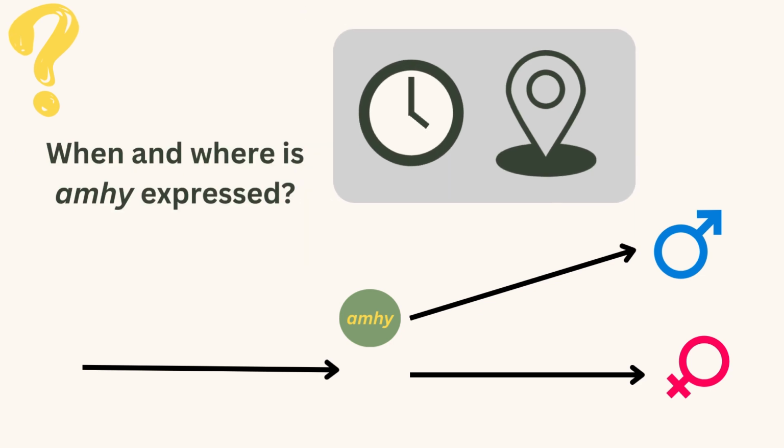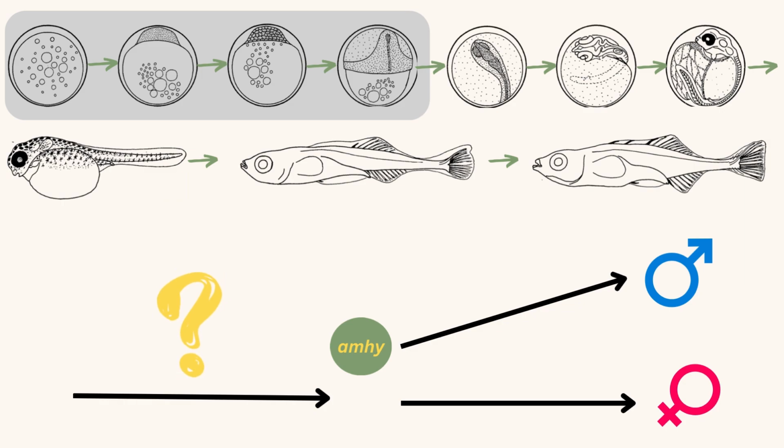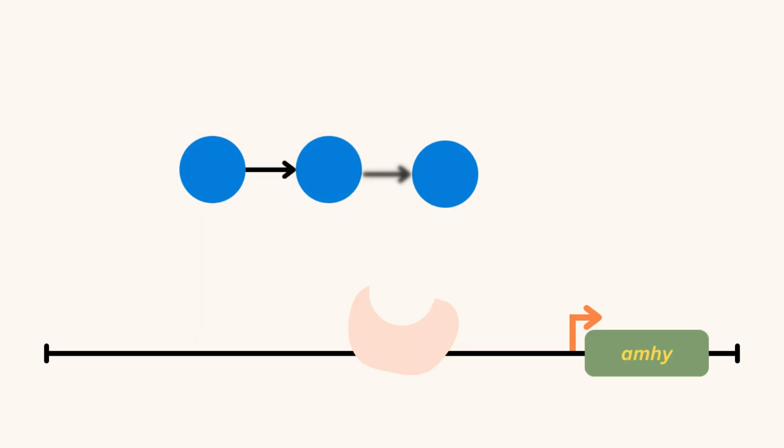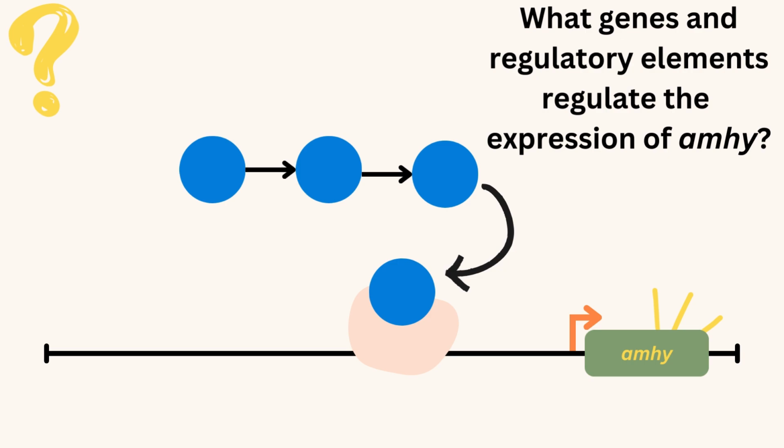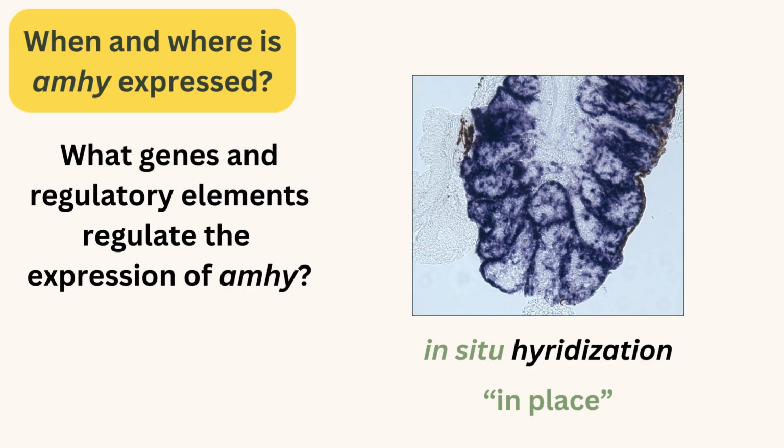So I first need to characterize when and in what tissue AMHY is expressed. Then, to understand the regulatory pathway that allows for that expression, I need to uncover the pathway of gene regulation leading up to AMHY, which must result in at least one gene eventually turning AMHY on. What are these genes and regulatory elements? My dissertation project seeks to answer these questions.